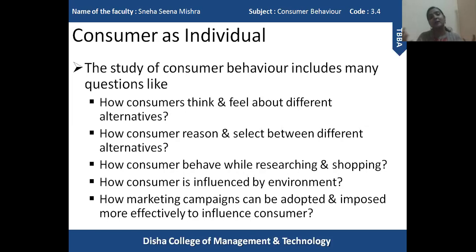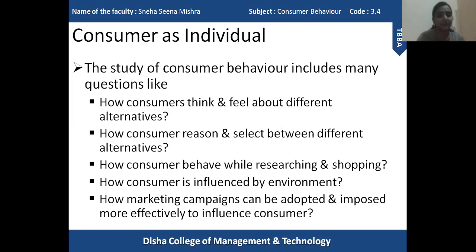Usually companies try to bring in more and more celebrities through which they can market the products. For example, L'Oreal is a brand which is attached with different celebrities, female celebrities, and the product is a beauty product, so they represent the product in such a way that the people who are following them, the people who want to look like them, would like to purchase the product because they want to be like them.